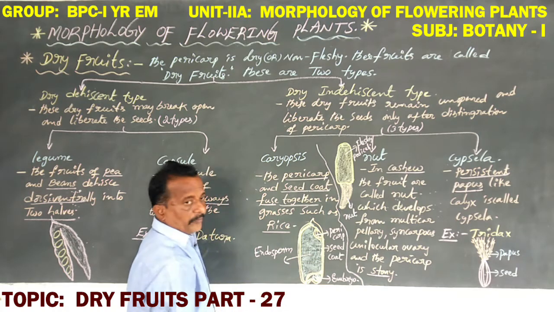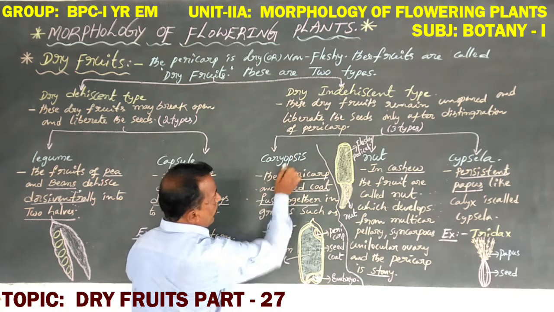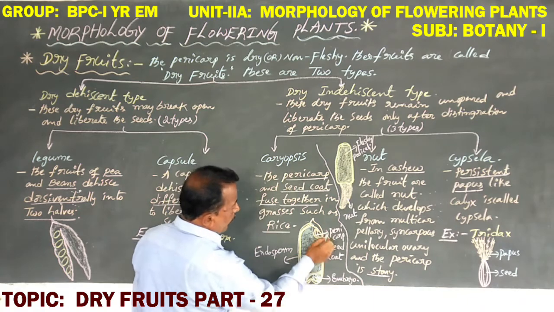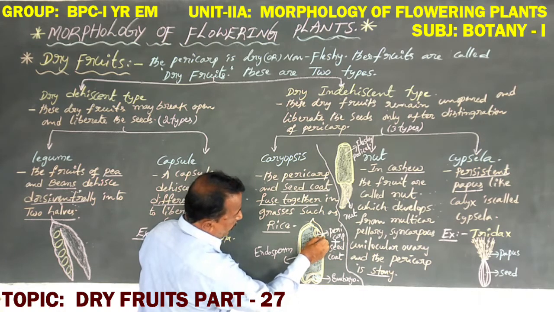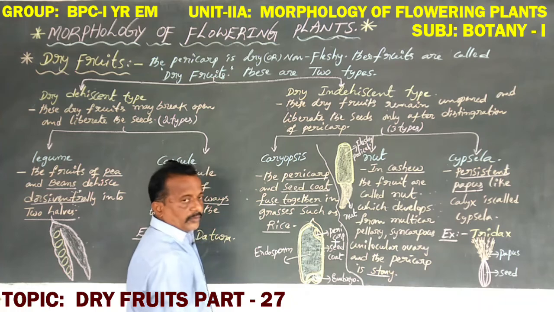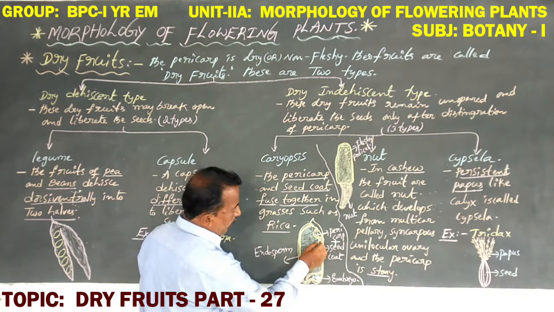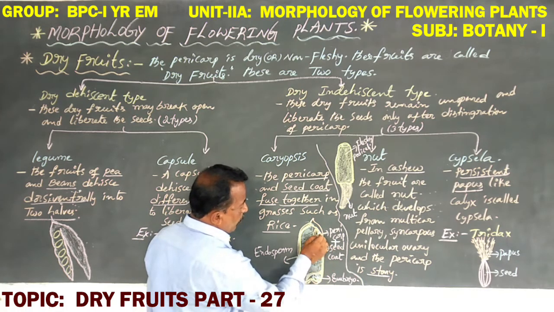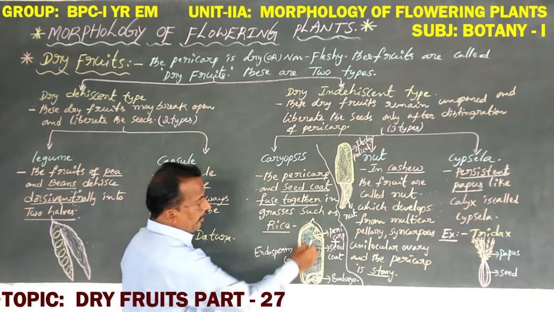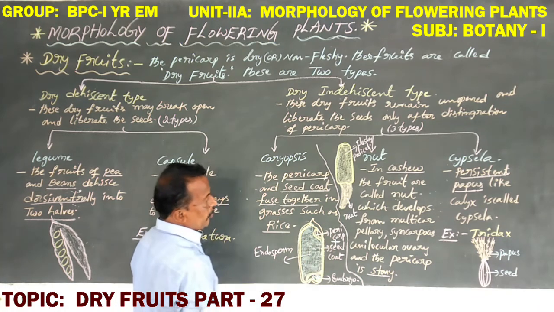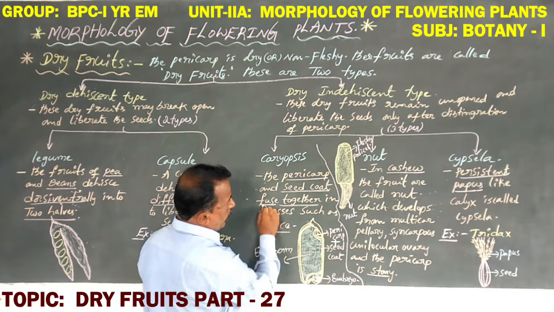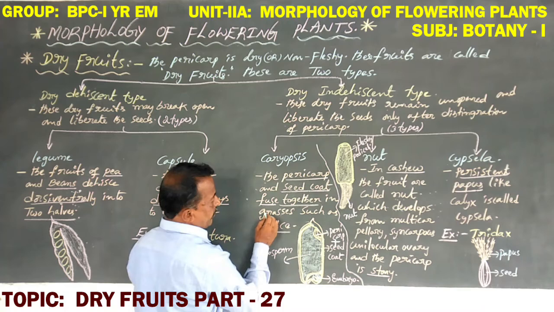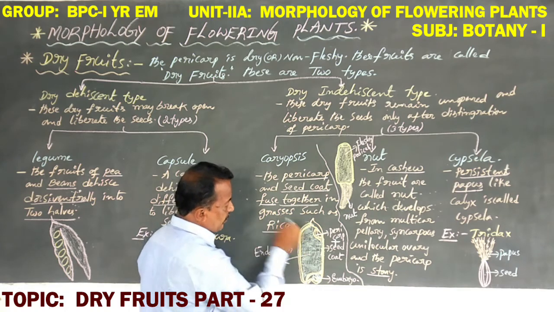But here, what is the meaning of Caryopsis? It means the pericarp and seed coat are fused. This is the pericarp and this is the seed coat. Yellow color is the seed coat and brown color is the pericarp. The pericarp and seed coat both are fused together, always in grass plants such as rice.